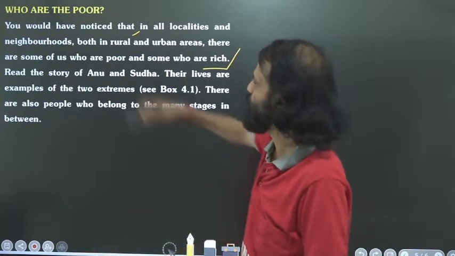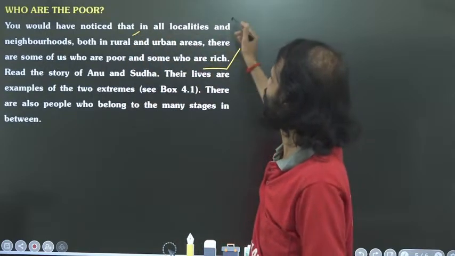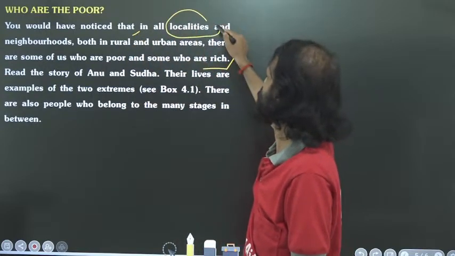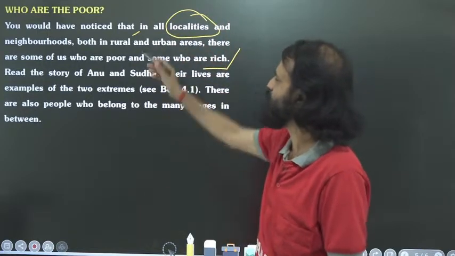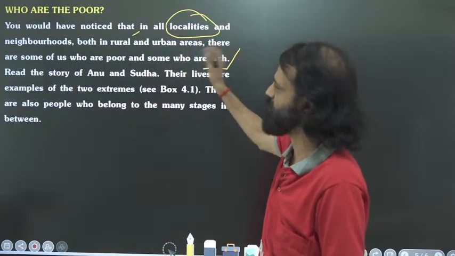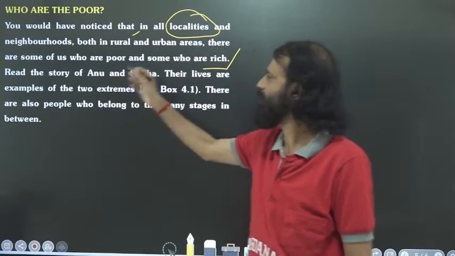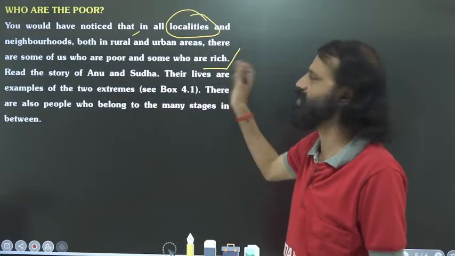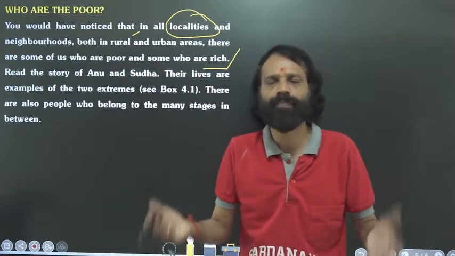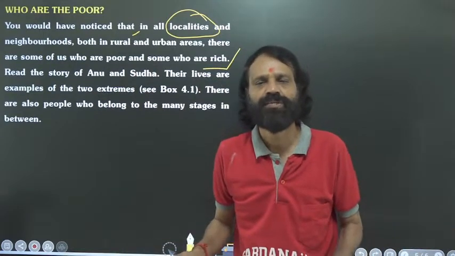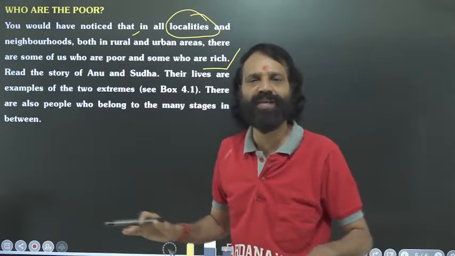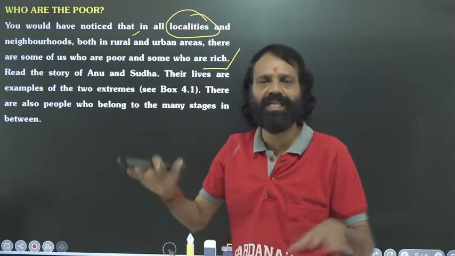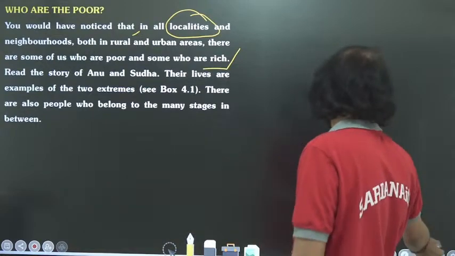So you would have noticed that in all localities and neighborhoods, both in rural and urban areas, there are some of us who are poor and some who are rich. So rich and poor people are everywhere. The differences you can see among people always when we compare their wealth.